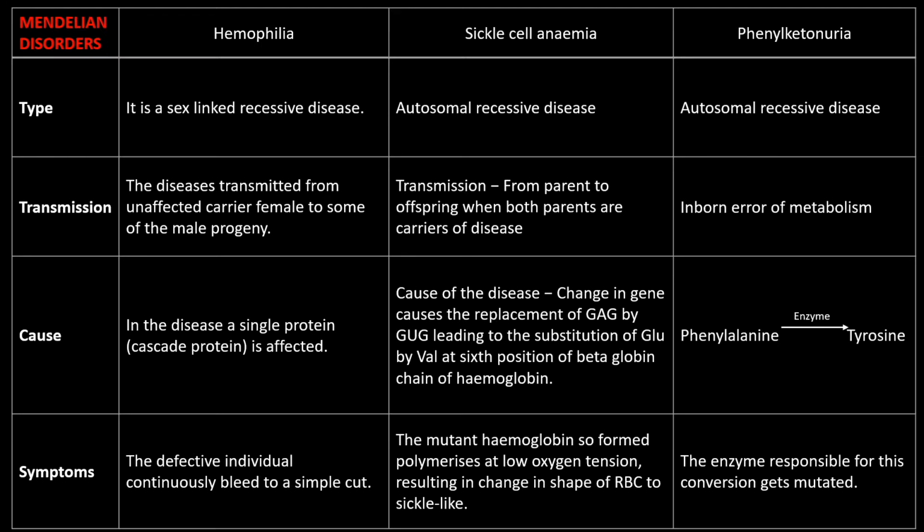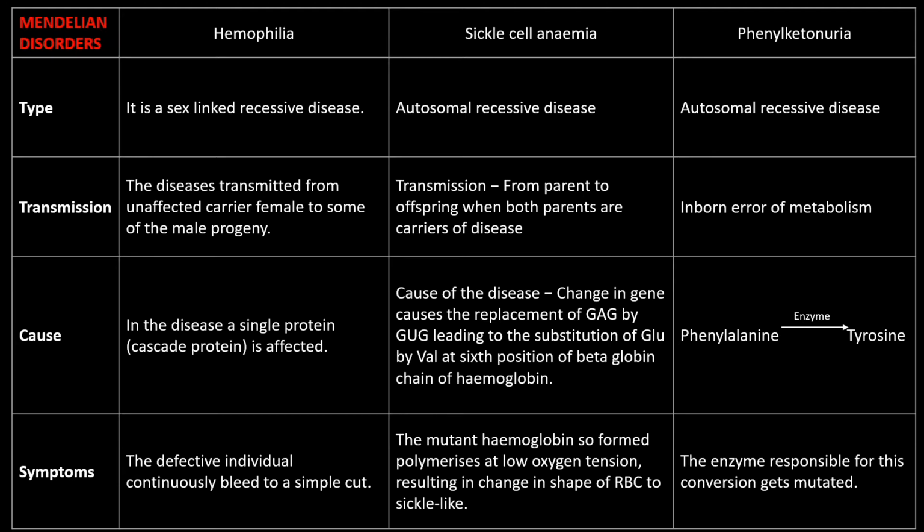The disease is transmitted from an unaffected carrier female to some of the male progeny. In this disease, a single protein, a cascade protein, is affected. The main symptom is that defective individuals continuously bleed from a simple cut. So these are the important points regarding hemophilia.